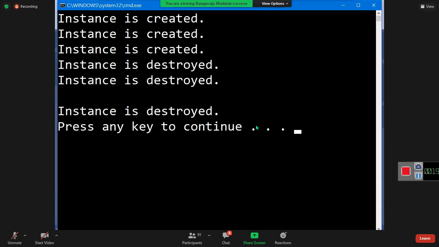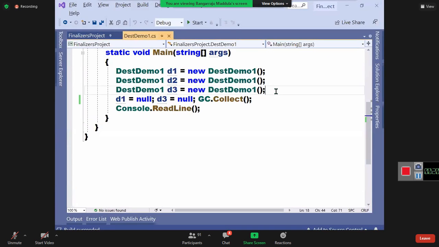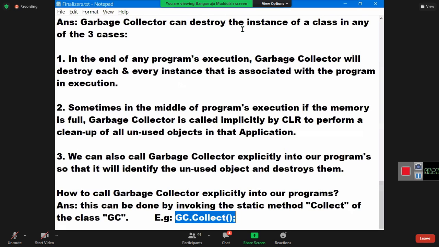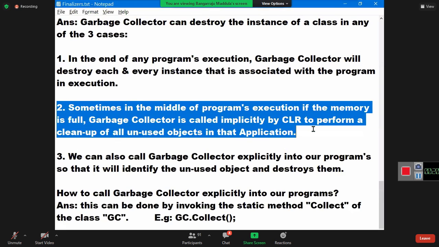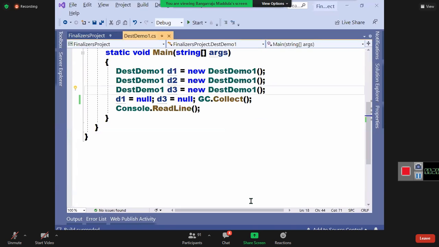Okay, so this is a good habit. When you don't want to use instances anymore in the code, simply assign null to them so that they will be destroyed behind the screen. Okay, now, are you clear about the first and the third one? The second is also the same as the third, guys. The only thing is, implicit calling will happen, but not the explicit calling. Okay, next, one more thing.